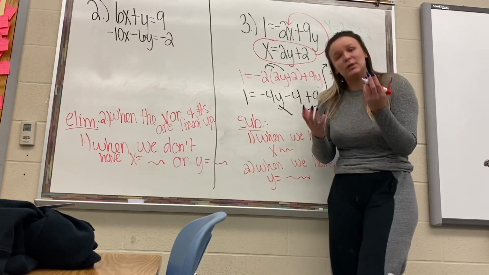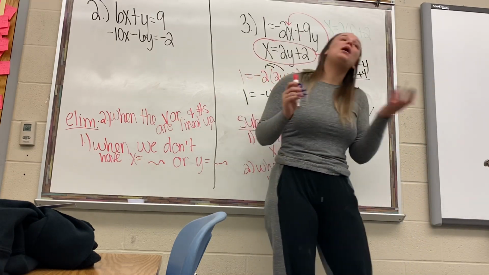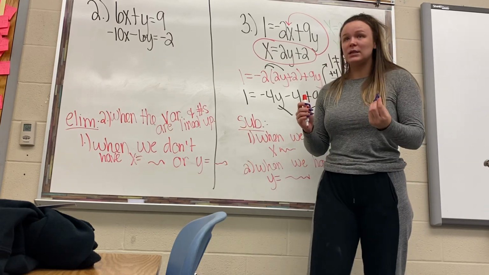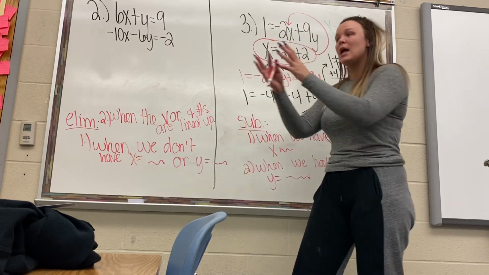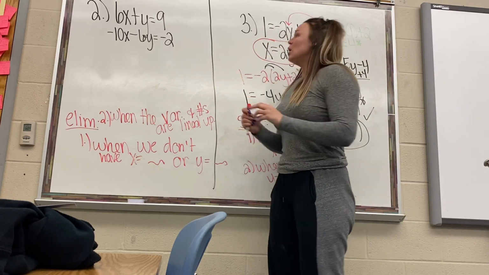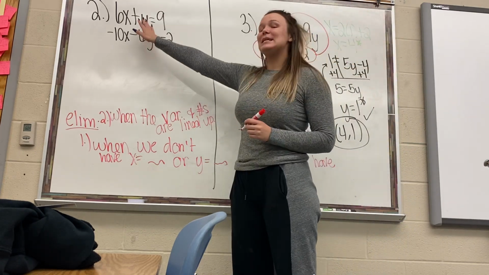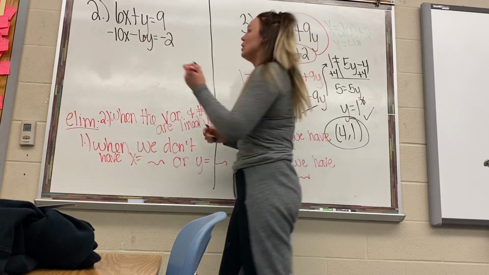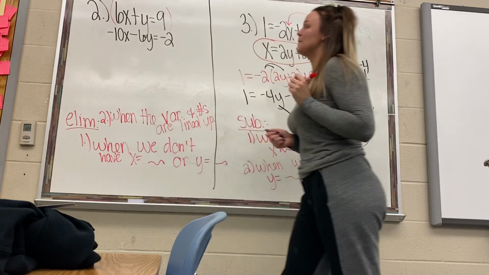To get something to eliminate, remember you have to have the negative version of that thing and the positive version of that thing. Not both negatives, not both positives. You have to have the positive version and the negative version. Well, if we look at the y's, we know that we need to multiply the top one because this bottom one is bigger. Remember that we always multiply the one with the smaller numbers.